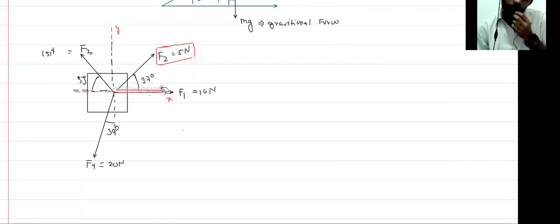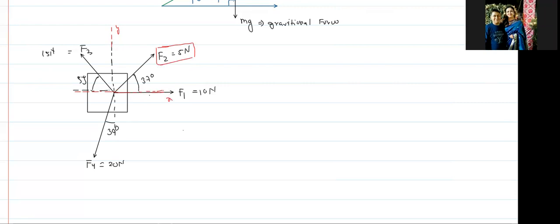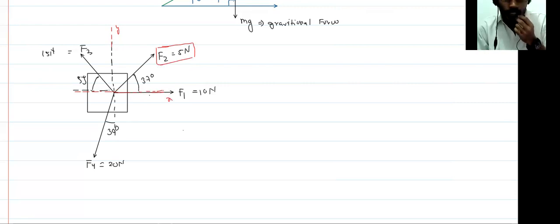Just F cos theta. So along this direction you have F2 cos theta, where theta is 37 degrees. And there is one more component perpendicular to this: F2 sin 37 degrees.